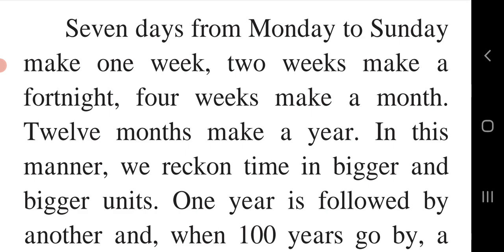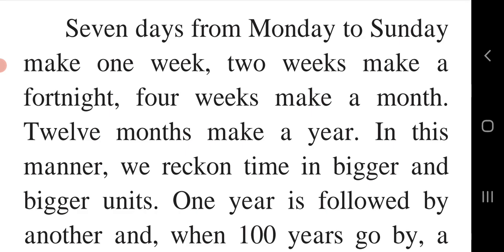In the same way, when 100 years go by, a century is completed. And when 10 centuries are completed, 1000 years are gone. This method of dividing time is known as the unilinear division of time.